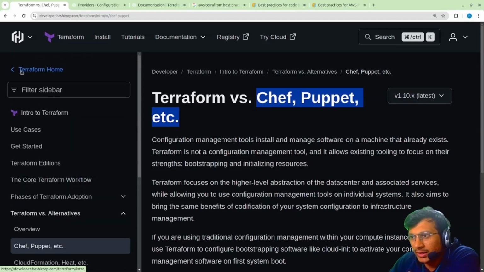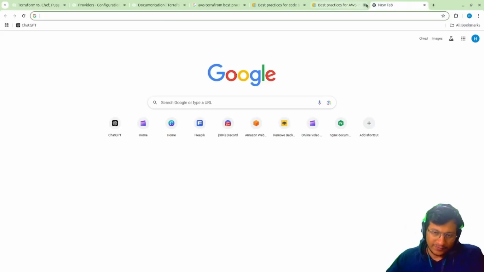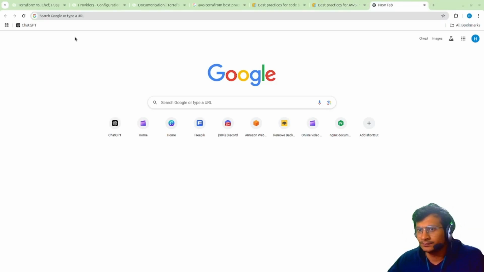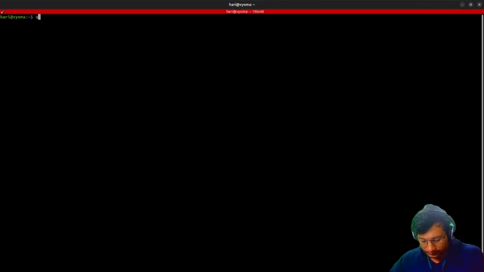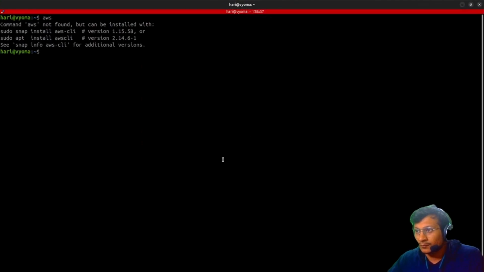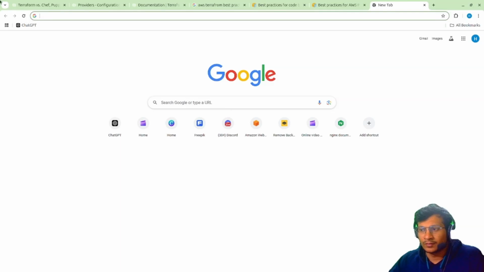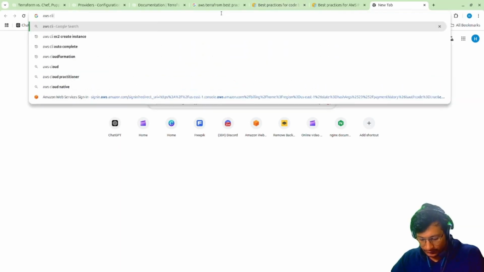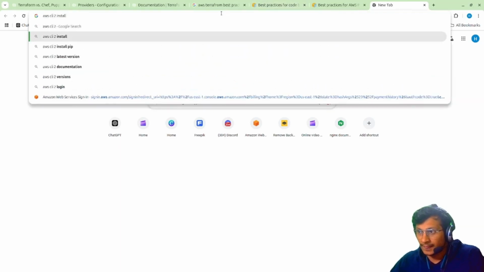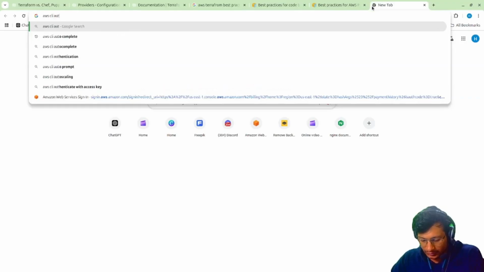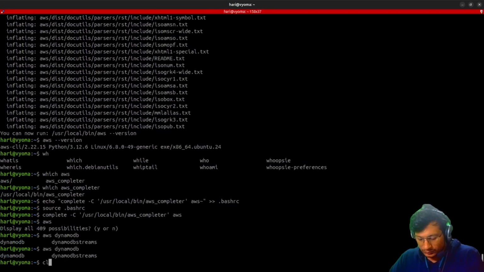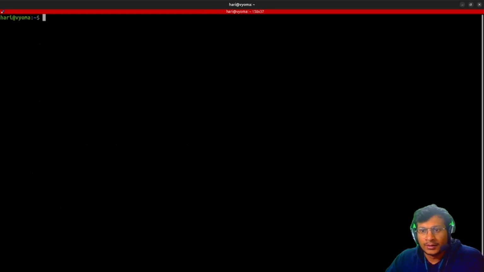So how does Terraform work? Okay, so I can see that. Wait a minute, let me install it. Yes, I do have autocomplete, so autocomplete is also working. Let me just check if I have Terraform.